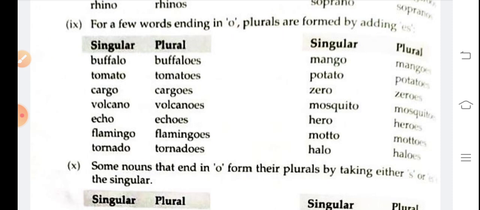Okay, so there are also some words which end with o, but we have to add es to make them plural. Many examples are there: flamingo, flamingoes, hero, heroes, zero, zeroes. Okay, so learn this one.